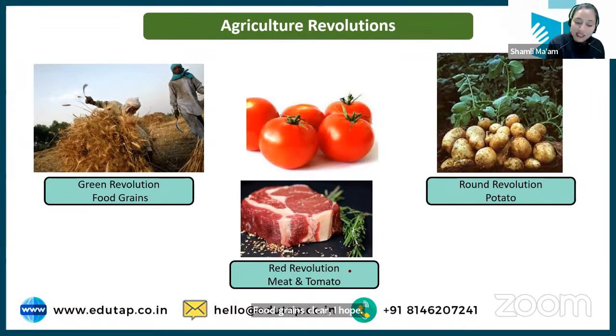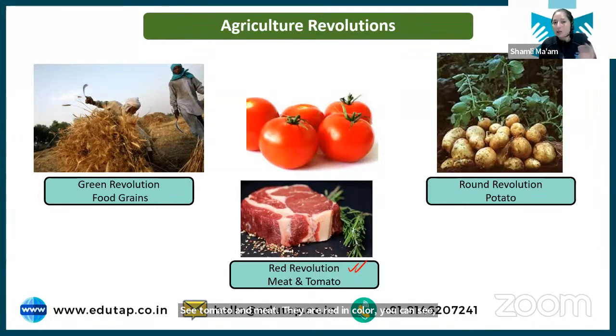Next we have red revolution. Red revolution is a term associated with the increase in production of tomatoes and meat. Tomato and meat are red in color, and accordingly you can associate the color with these commodities. So red revolution is for increase in meat production and tomato production.